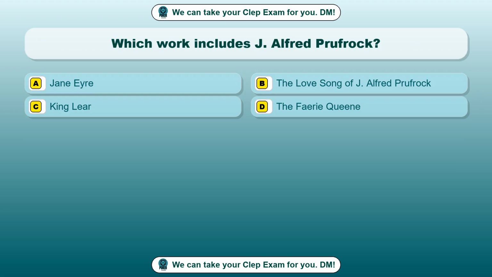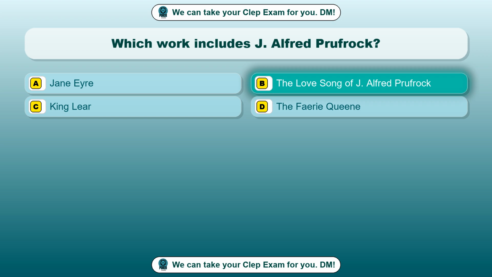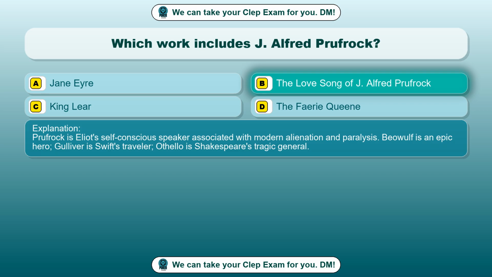Question 11. Which work includes J. Alfred Prufrock? Option A, Jane Eyre. Option B, The Love Song of J. Alfred Prufrock. Option C, King Lear. Option D, The Faerie Queene. The correct answer is option B, The Love Song of J. Alfred Prufrock. Prufrock is Eliot's self-conscious speaker associated with modern alienation and paralysis. Beowulf is an epic hero, Gulliver is Swift's traveler, Othello is Shakespeare's tragic general.